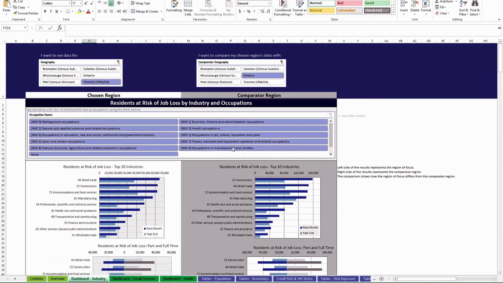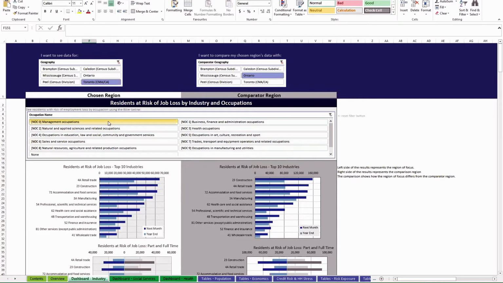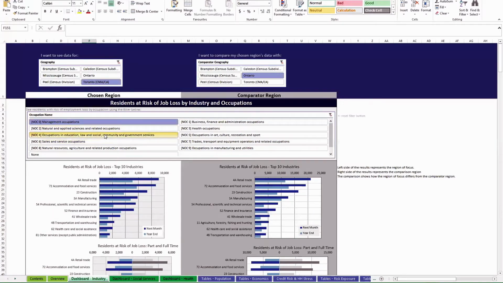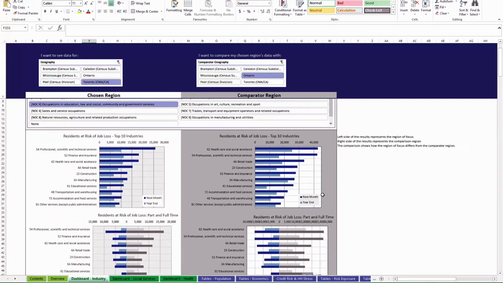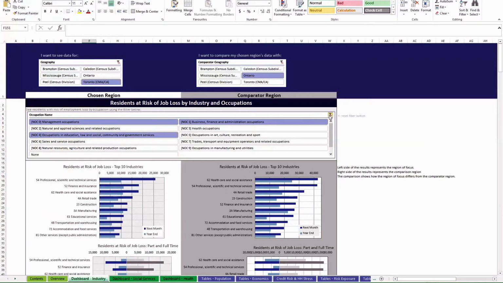Also, if you wanted to select multiples, the trick there is to press Control as you click multiple options. So let's say we want to see management occupations and occupations in education and law and business. Those three. You just press Control while you click those, and then you'll see those three. And then we can just reset it right here.